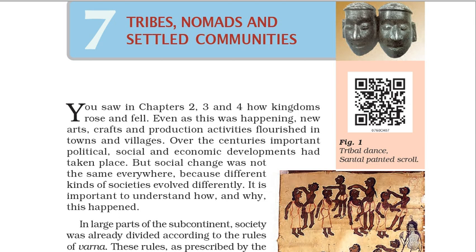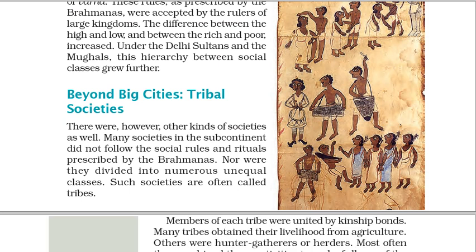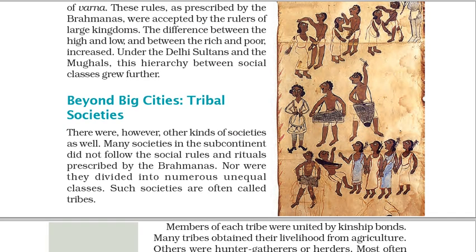Fig. 1. Tribal dance, Santal painted scroll. In large parts of the subcontinent, society was already divided according to the rules of Varna. These rules, as prescribed by the Brahmanas, were accepted by the rulers of large kingdoms. The difference between the high and low, and between the rich and poor, increased. Under the Delhi Sultans and the Mughals, this hierarchy between social classes grew further.